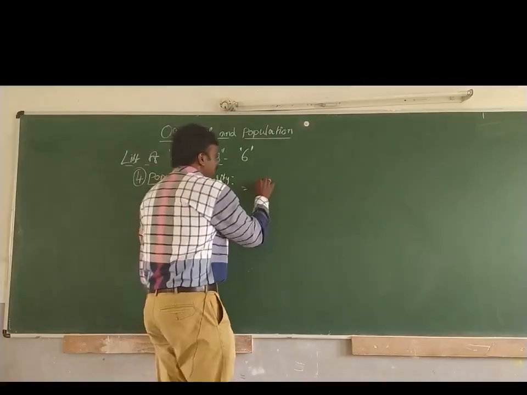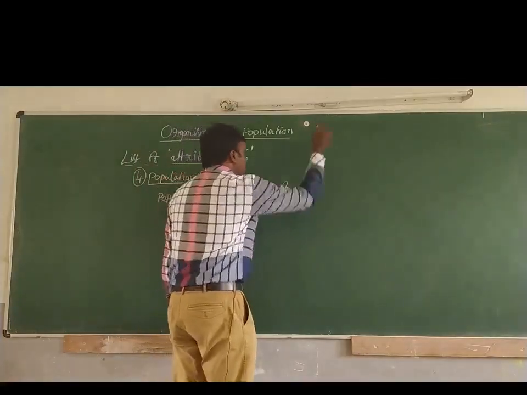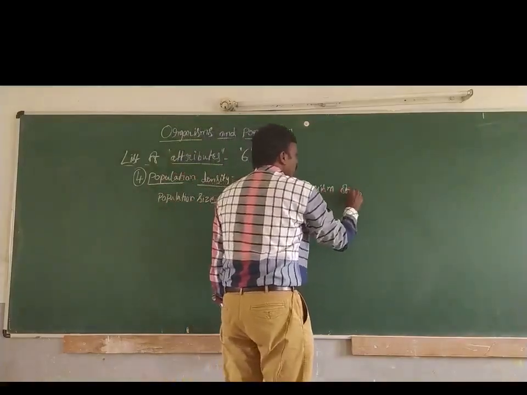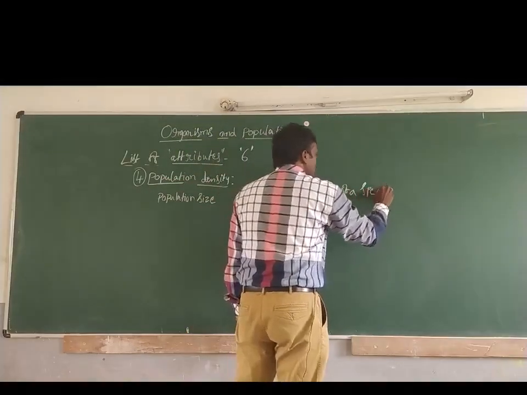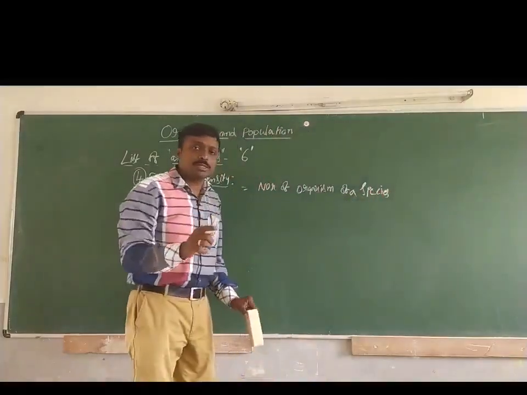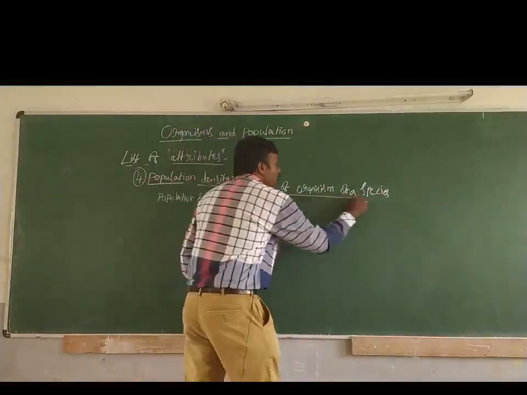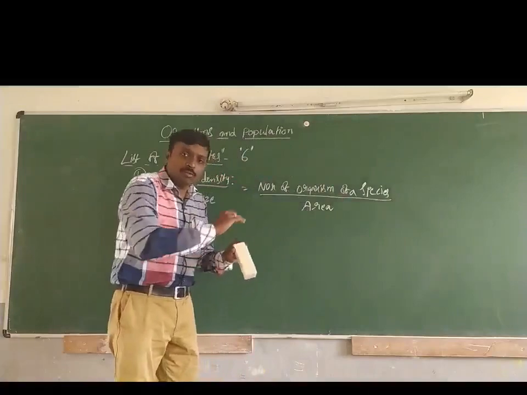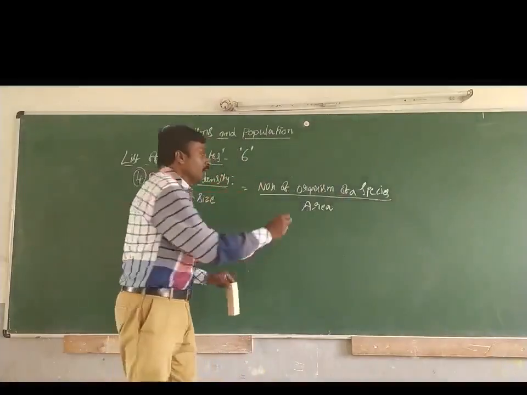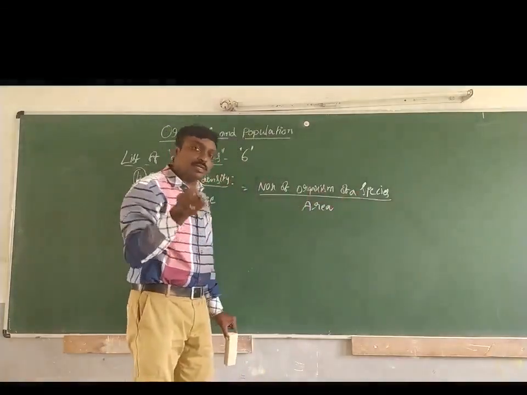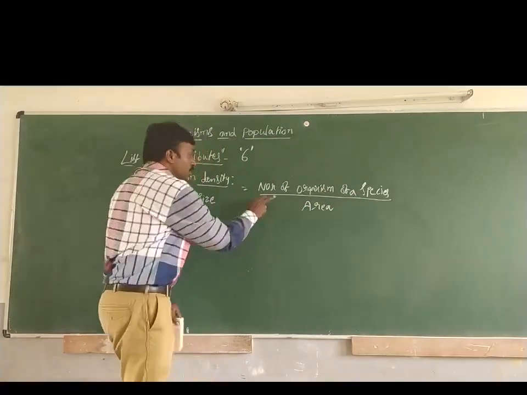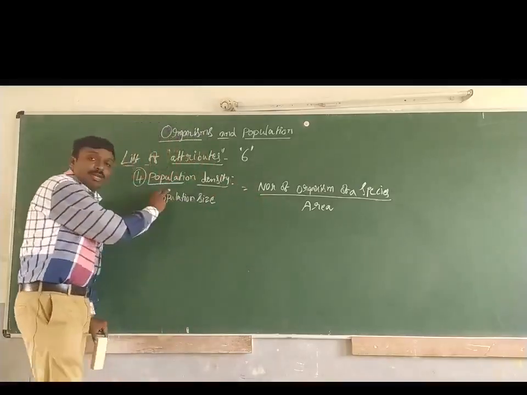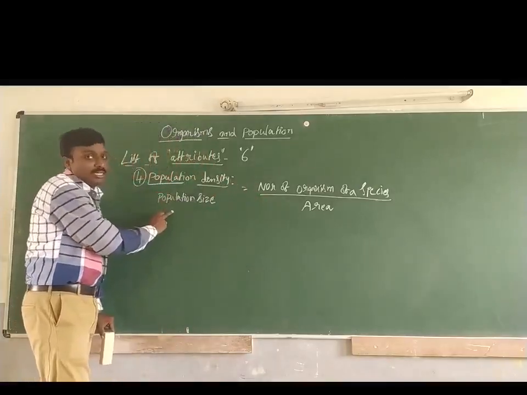We can write it as number of organisms of a particular species, divided by the area in which the organisms belonging to the same species are residing. So this formula can be used to understand population density or population size.